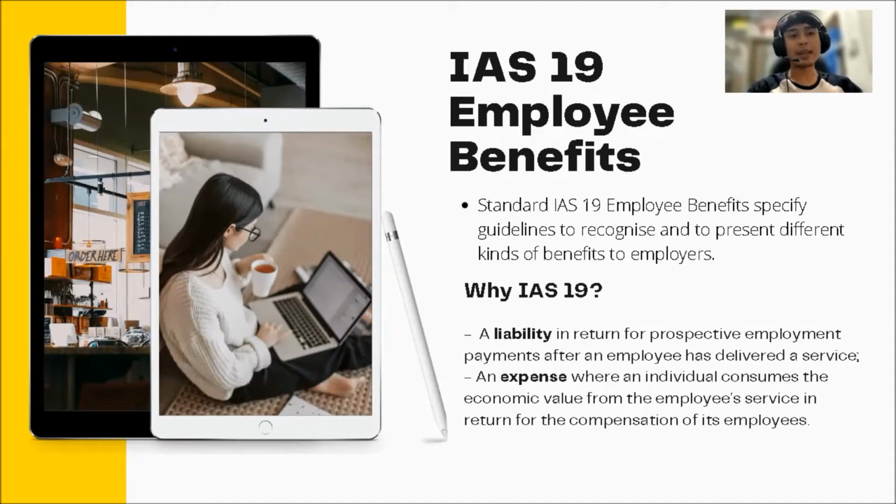The liability means the return for prospective employment payments after an employee has delivered a service. The next one is expenses, where the entity consumes the economic value from the employee services, in return for the compensation to its employee.